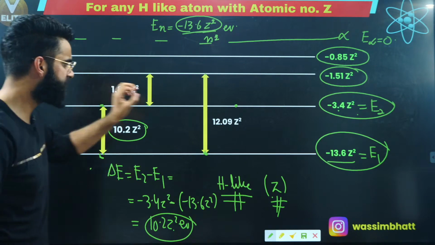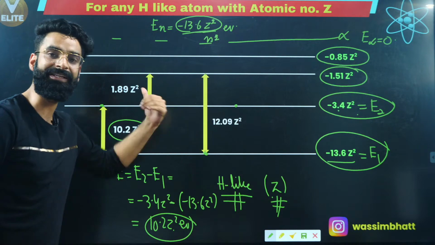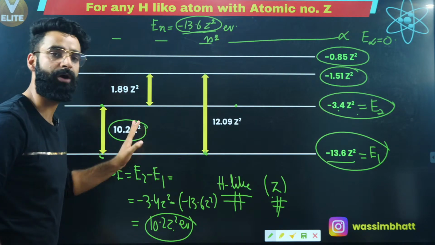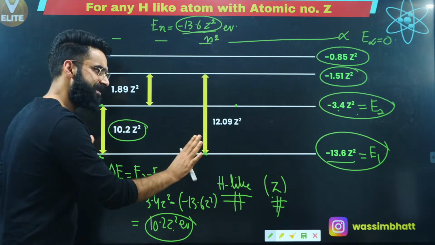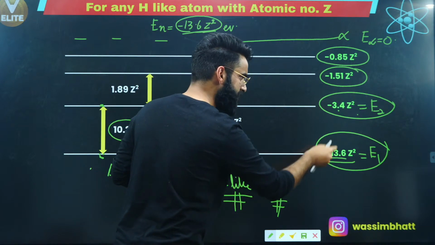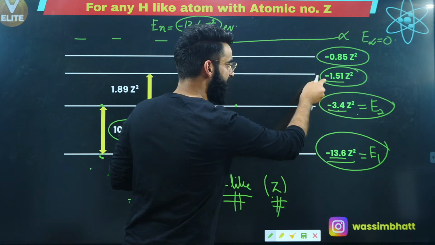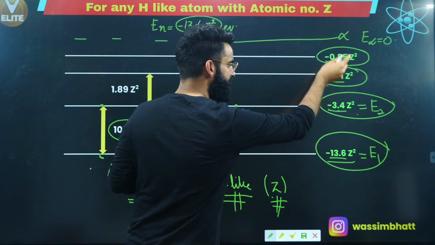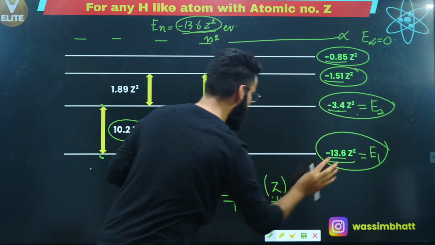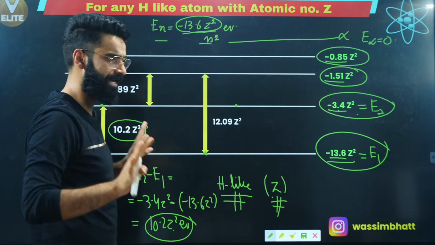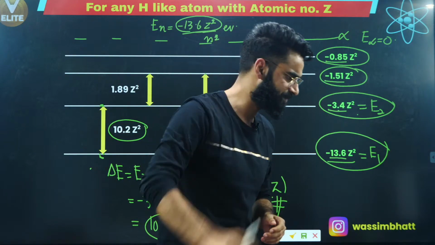It is just whatever were the numbers given in the earlier case. After those numbers, you are going to write Z square. Rest the numbers are same. In the earlier case, it was minus 13.6, it was minus 3.4, it was minus 1.51, it was minus 0.85. Now, just put Z square with these values everywhere. You are going to get the same results for the hydrogen-like species as well.